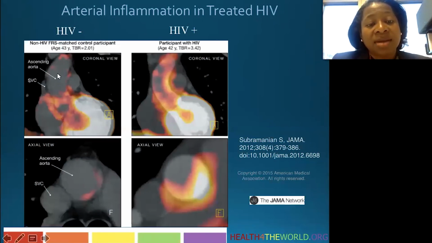And you see this is the ascending aorta. The heart always lights up because it's metabolically active, but the aorta, not a whole lot of uptake. If you look at the participant with HIV, a 42-year-old man, there's all this uptake in the aorta corresponding to the axial view. And comparing this inflammation to the Framingham risk score matched HIV uninfected participant, you see that the infected participant had a much higher uptake, indicating greater levels of inflammation in the aorta.